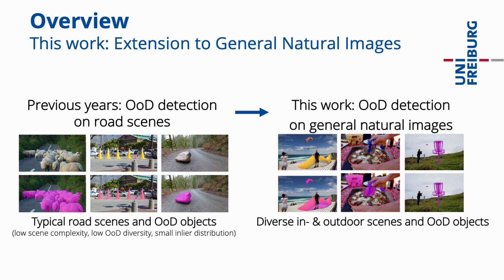In previous years, research on OOD detection has mainly focused on road scenes. This typically involves a rather low scene complexity and diversity of OOD objects. Further, all common benchmarks define a rather small inlier distribution consisting of the 19 semantic classes from Cityscapes. As we believe that a more general setting is also relevant, this work aims to extend the task to general natural images, which induces a higher complexity and semantic diversity.